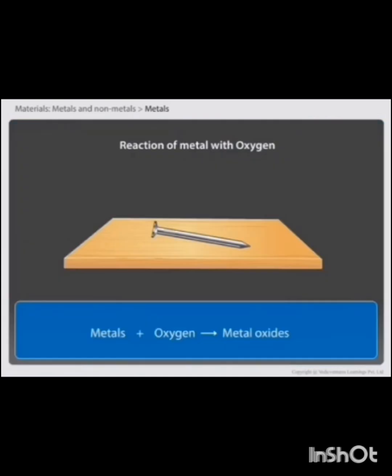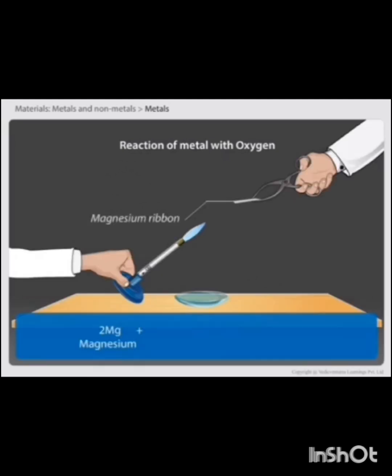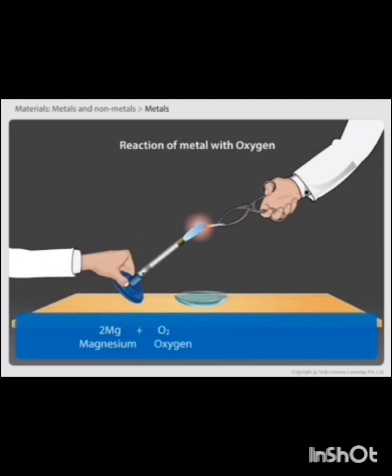When metals react with oxygen, they form basic metal oxides. We know that during rusting, iron reacts with oxygen in the air to form iron oxide. This iron oxide formed is called rust. Similarly, when magnesium ribbon is burned in presence of oxygen, it forms magnesium oxide.